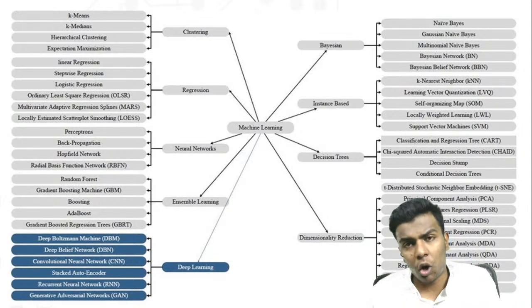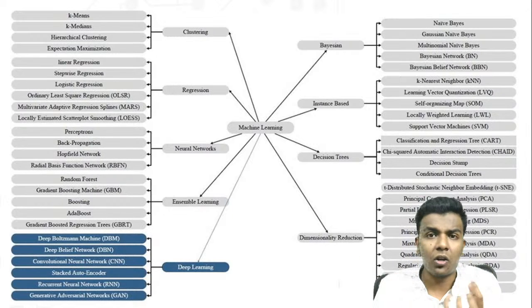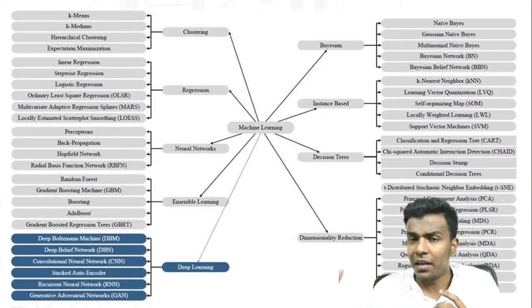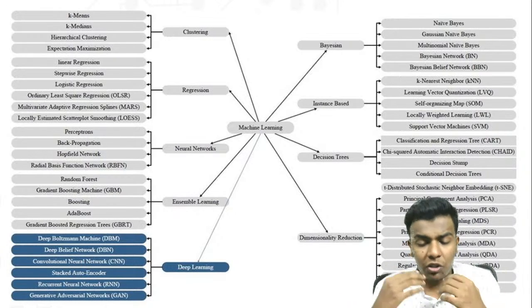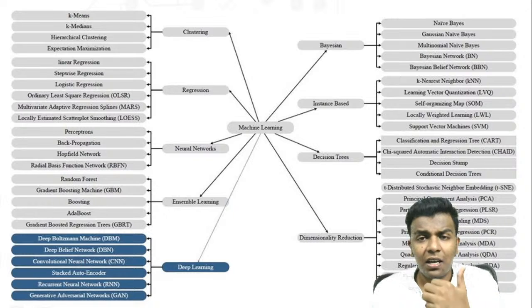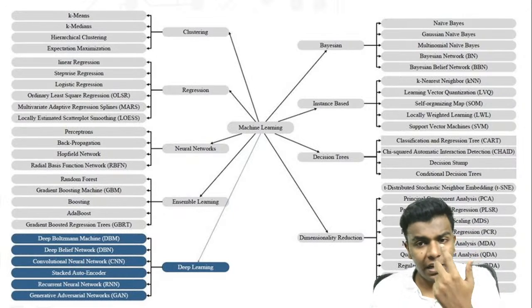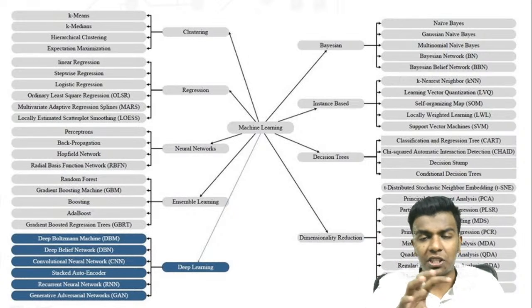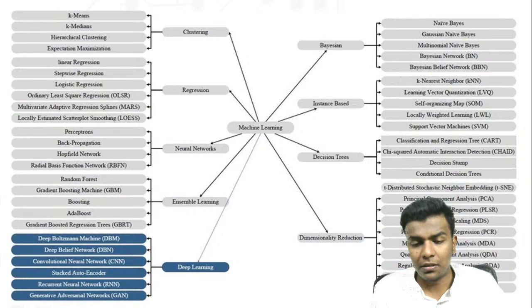Likewise, each and every concept lies in a certain part of the three types of learning: supervised, unsupervised, and reinforcement learning. So on these three categories, all these algorithms are going to lie inside.